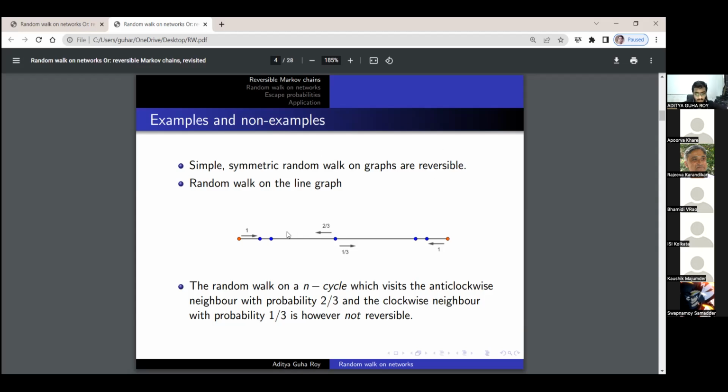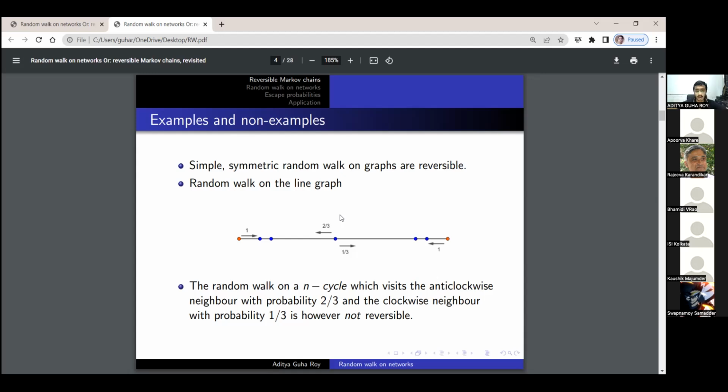So here we have n vertices, n vertices all on the same line. From any of the intermediate vertices, we exclude these two endpoints marked with orange, with any of these blue n-2 points, we move to the left neighbor with probability 2/3 and to the right neighbor with probability 1/3. And when we reach those orange vertices, that is the endpoints, we just move to the neighbor with probability 1 in the next step. So these are sort of the reflecting barriers, and the remaining is the 2/3, 1/3 biased random walk.